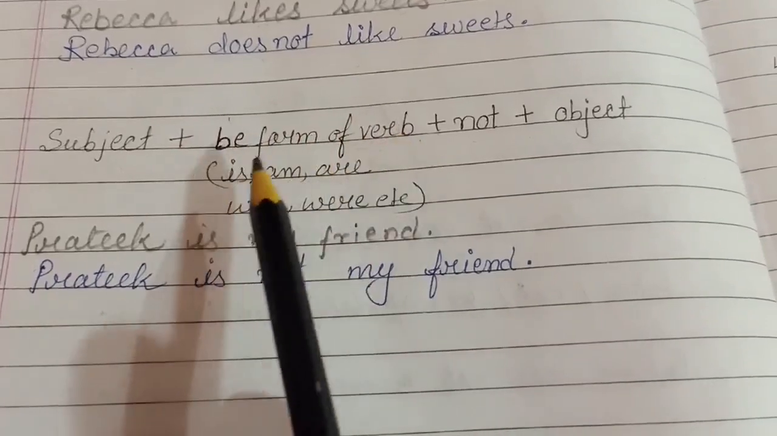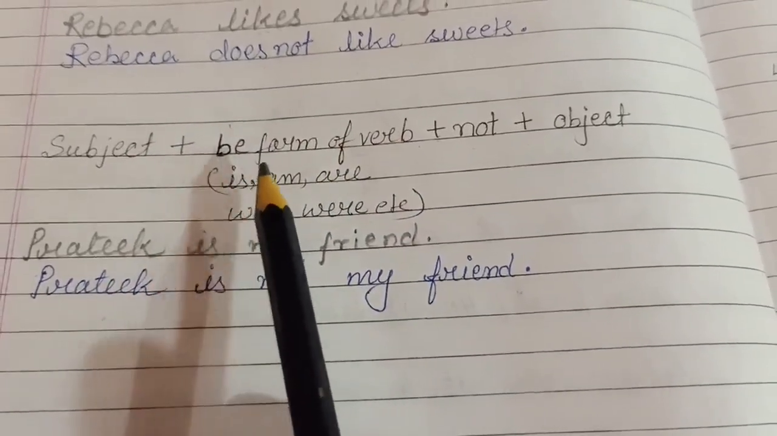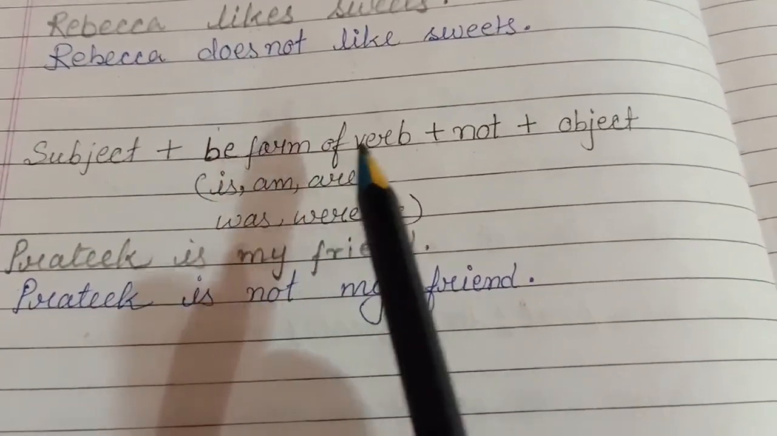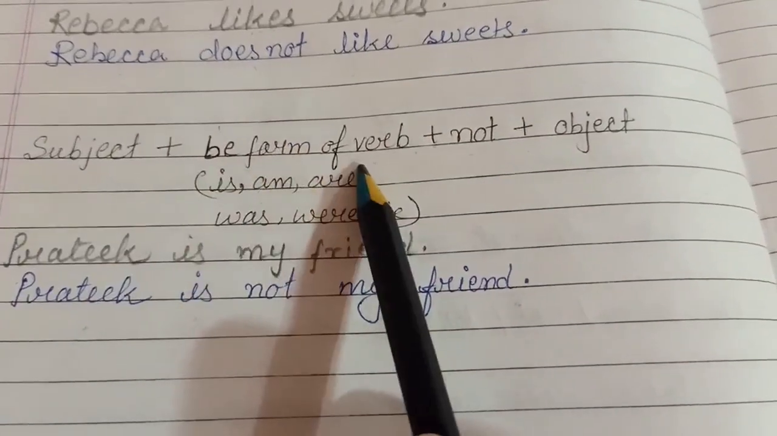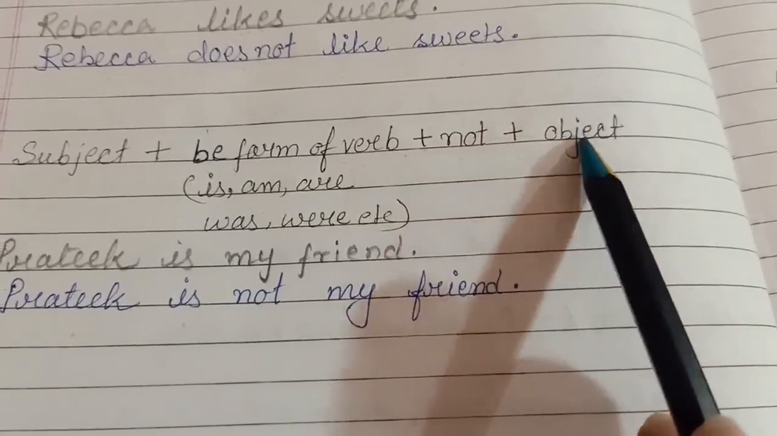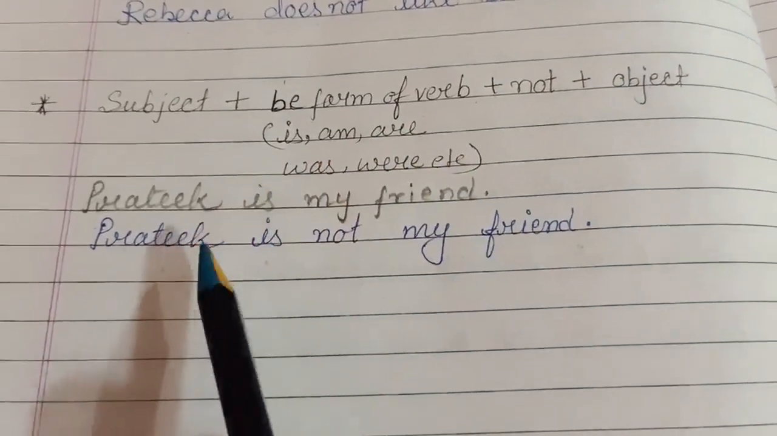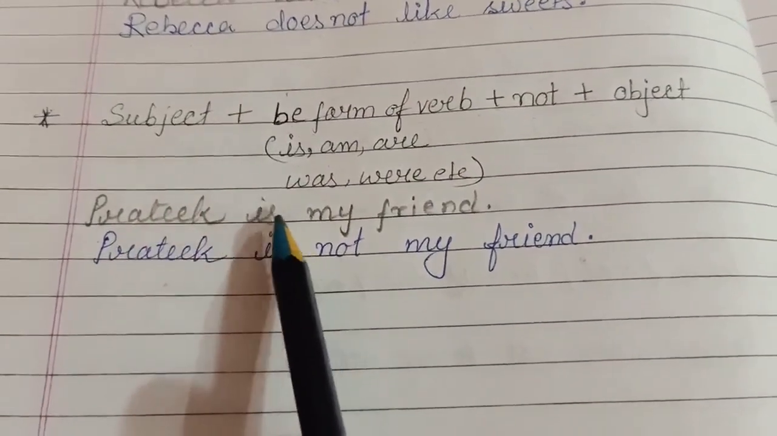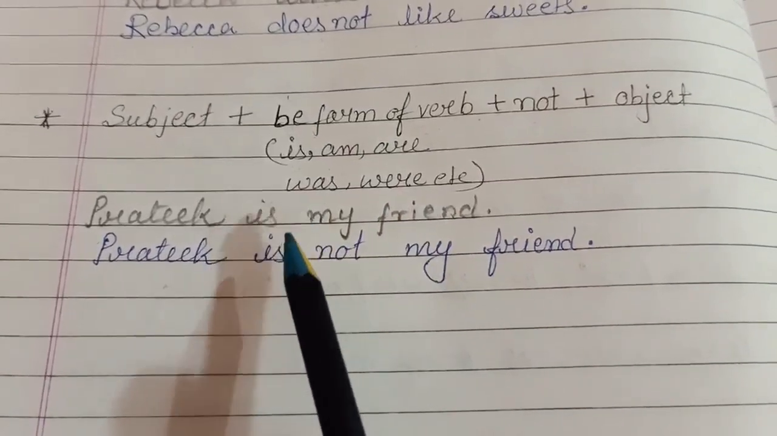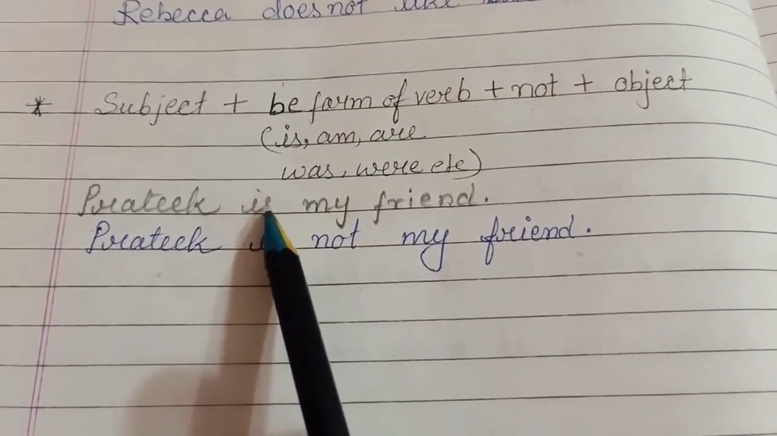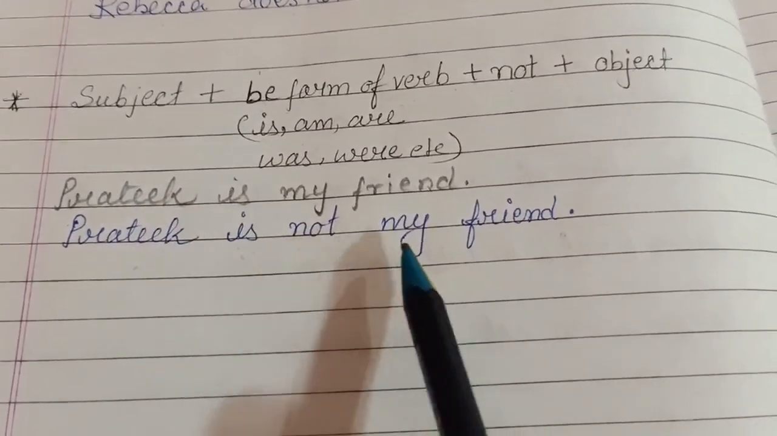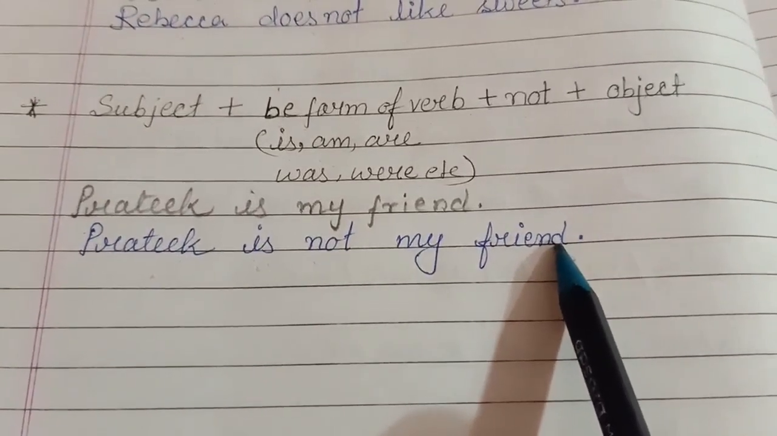Be form of verb means if you find is, am, are, was, were in the sentences, then you will add not after be form of verb, means after is or after am, plus object. Okay, now let us see one example. Pratik is my friend. This is a positive sentence. To make it negative, we have to add not after is. Pratik is not my friend. So this will become a negative sentence.